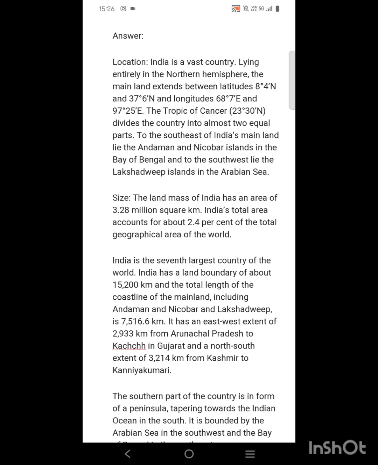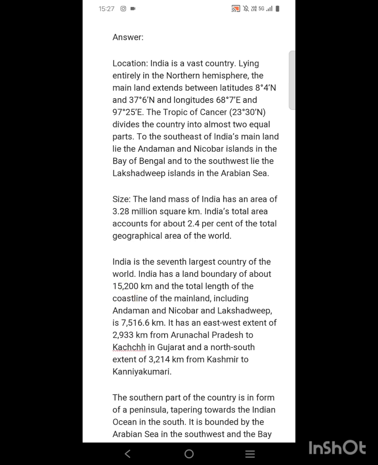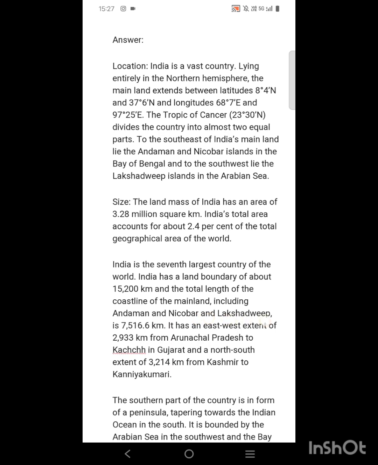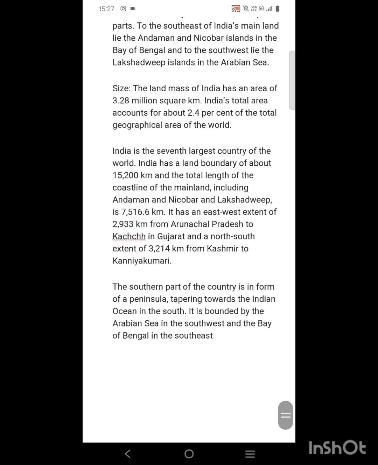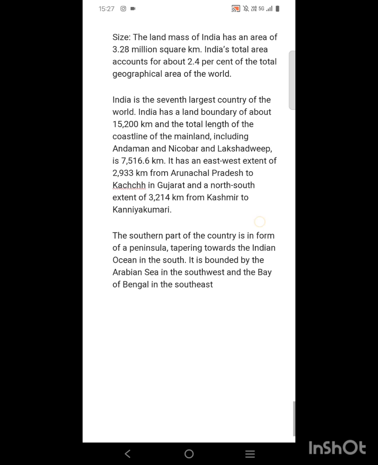So, India is the 7th largest country of the world. India has a land boundary of 15,200 km. You have to memorize this. And the total length of the coastline of the mainland including Andaman and Nicobar and Lakshadweep is 7,516.6 km. You already know about this. The east-west extent from Arunachal Pradesh to Kutch in Gujarat is 2,933 km, and the north-south extent is 3,214 km from Kashmir to Kanyakumari.